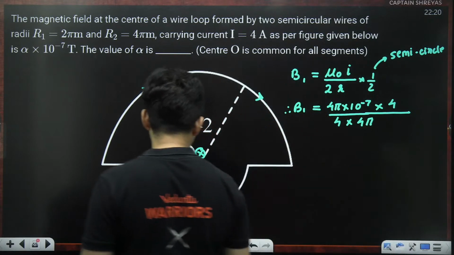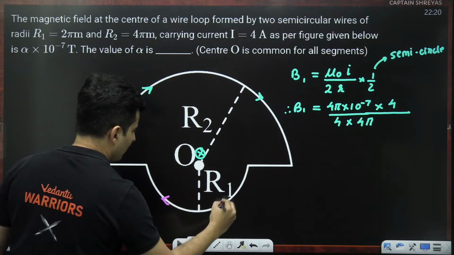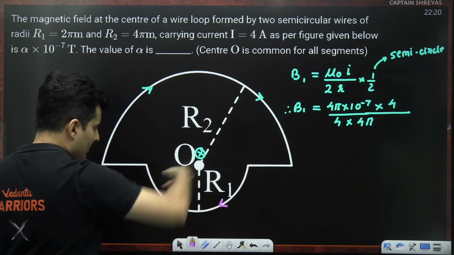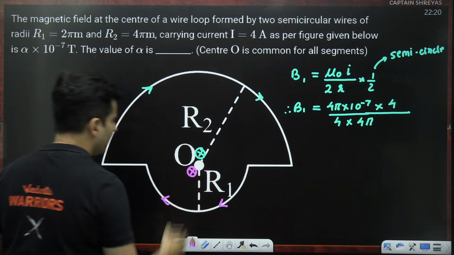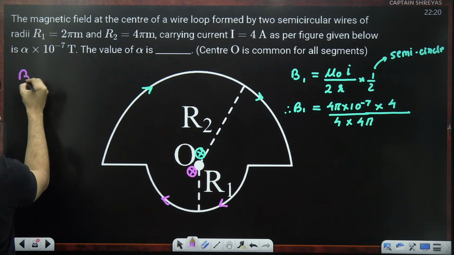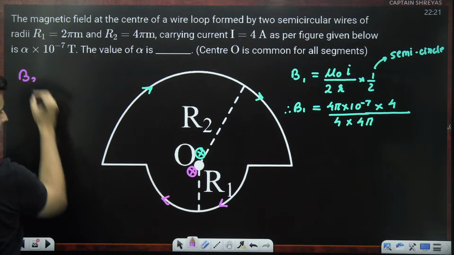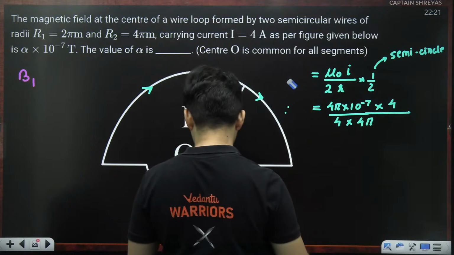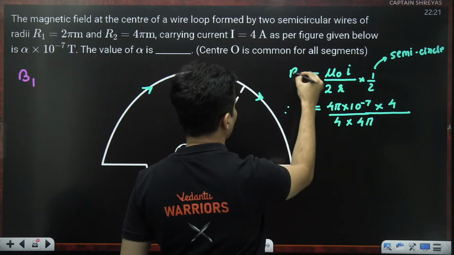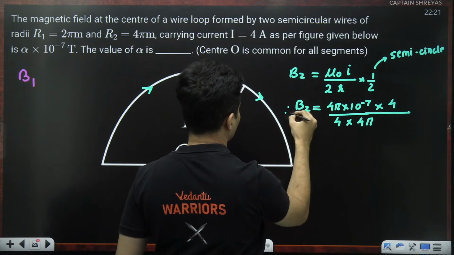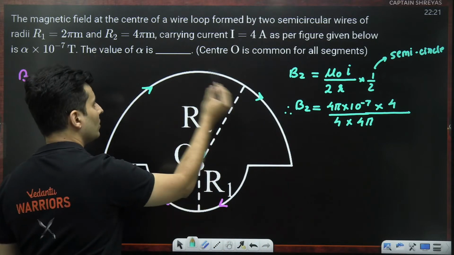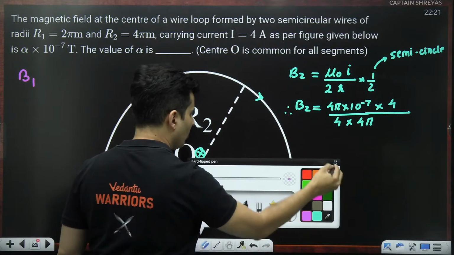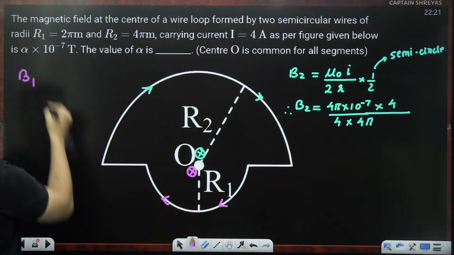Same thing, do the calculation for this semicircular loop. Current is going like this, so the magnetic field will be inside again. So the magnetic field, oh sorry, this will be B1 guys, and this would be B2. Sorry, I gave the numbering wrong. Magnetic field due to this loop, since the radius is R2, it should be B2. The smaller loop, radius is R1, so the field should be B1.